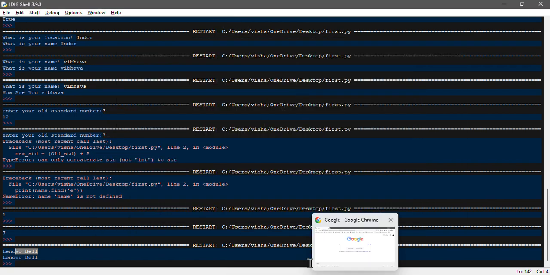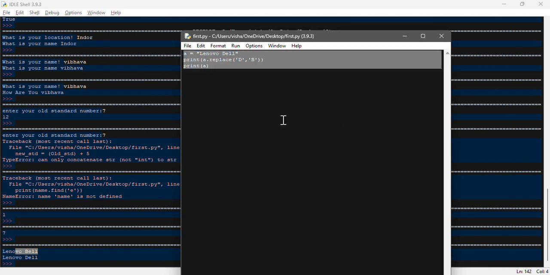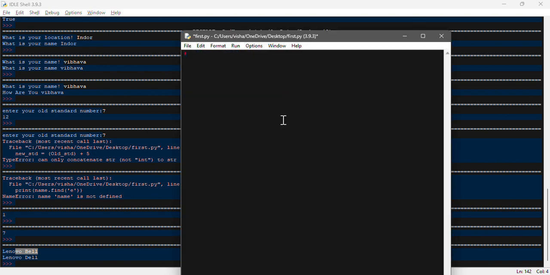So let's see the if else program in Python, for example. If you want to write a program to find your age, we declare age is equal to input, enter your age.